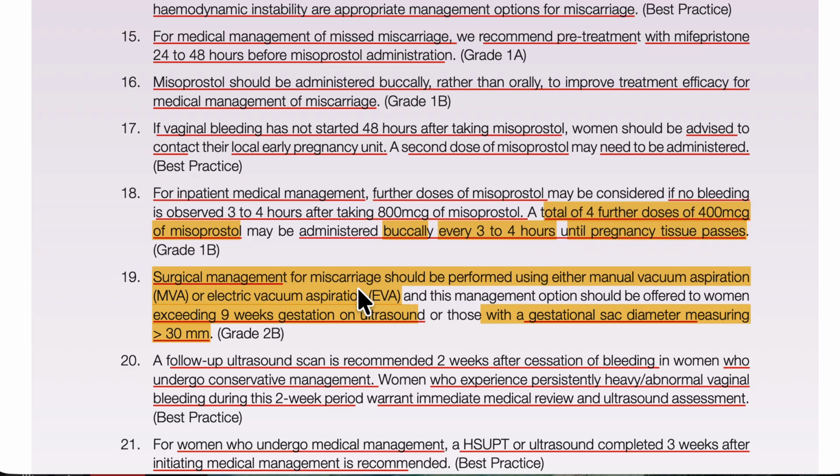Then we will start the surgical management. Surgical management we have two: manual vacuum aspiration and electric vacuum aspiration. Manual vacuum aspiration we can do in the clinic, but the patient has to be less than 9 weeks. If it is more than 9 weeks, she has to be admitted in the hospital, and we will do the electric vacuum aspiration. This is the important difference.